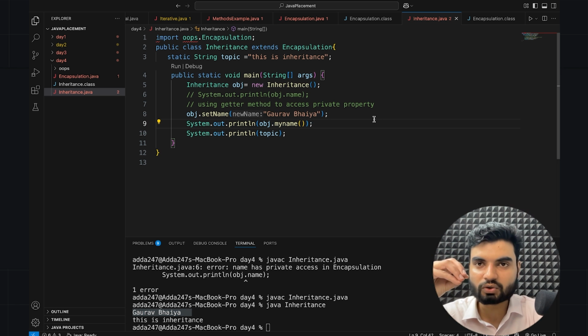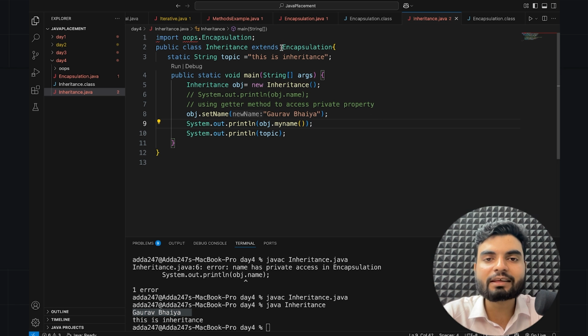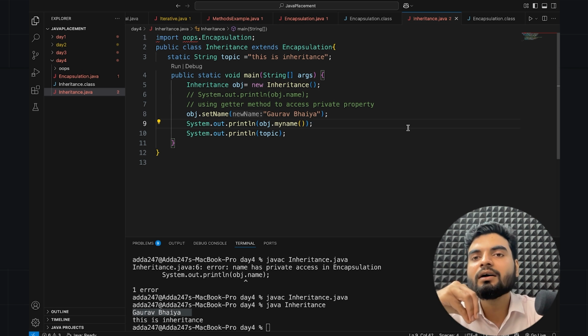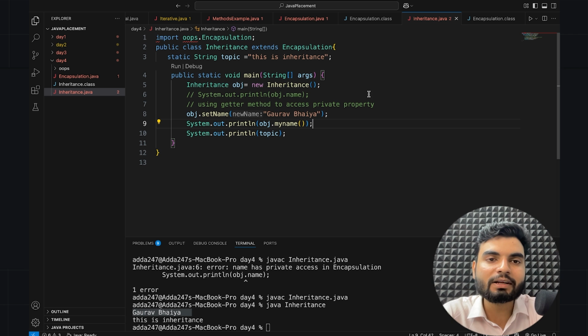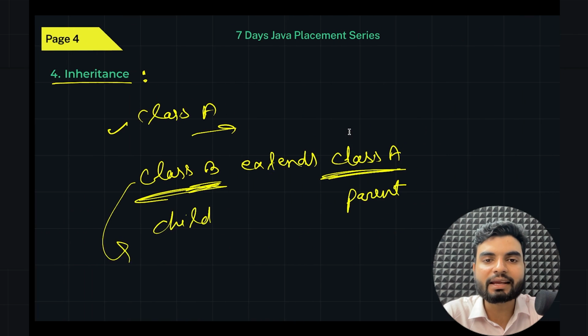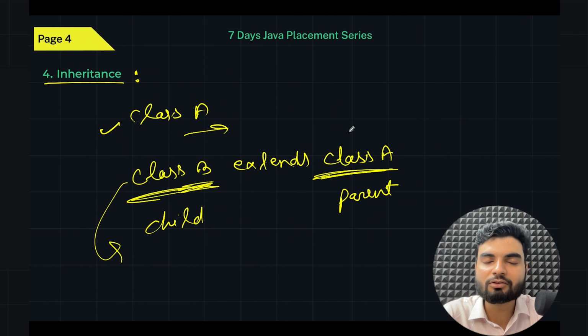So I hope now you understood inheritance. We can access all the properties of encapsulation in inheritance. How? With the help of getter and setter and inheritance. Inheritance means that you will get all the properties of the parent class in the subclass or the child class. Okay, perfect. So now I hope encapsulation is quite clear to everybody, inheritance is quite clear to everybody, and getter and setter is clear to everybody, right?